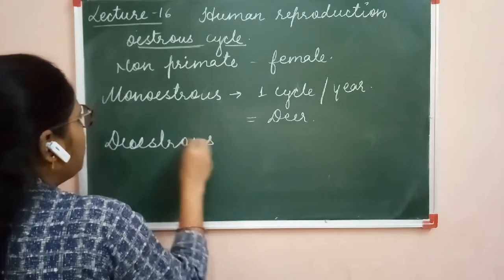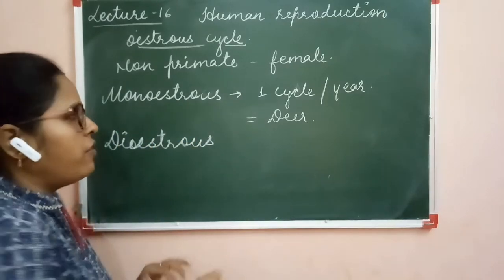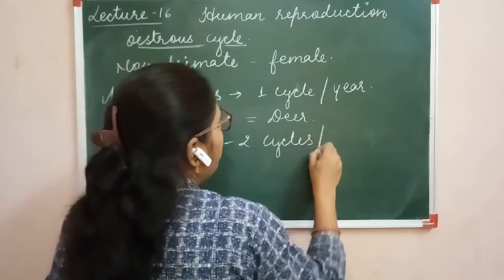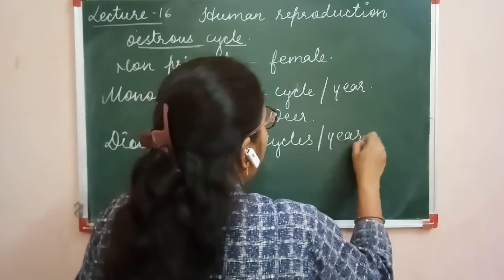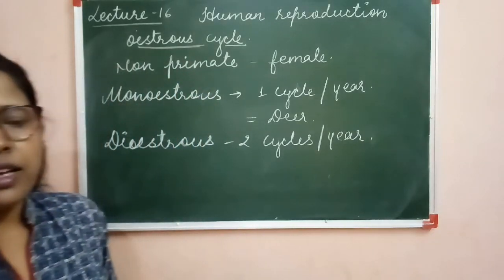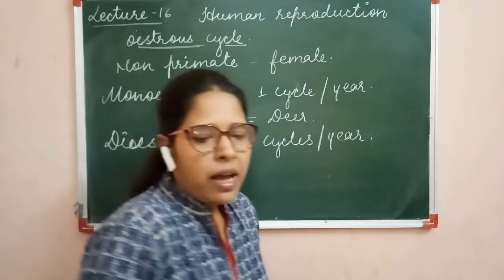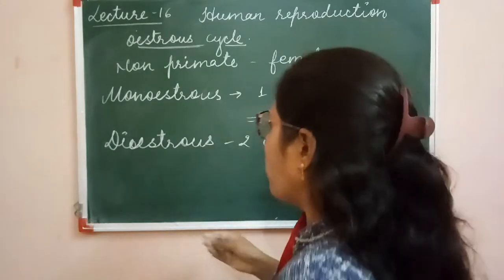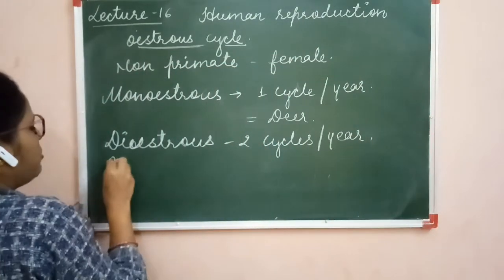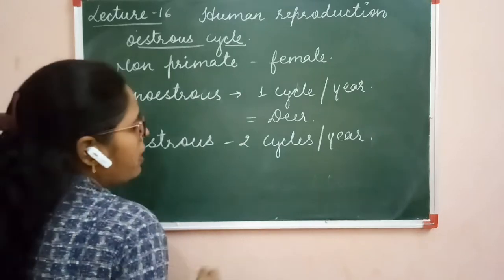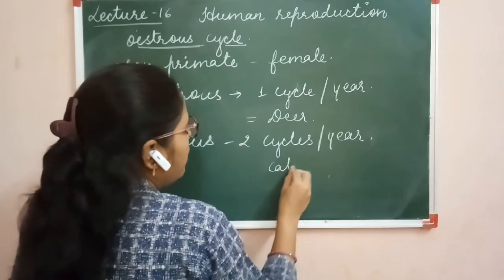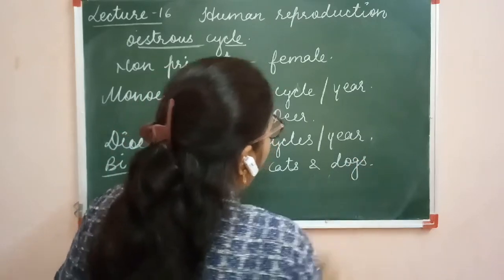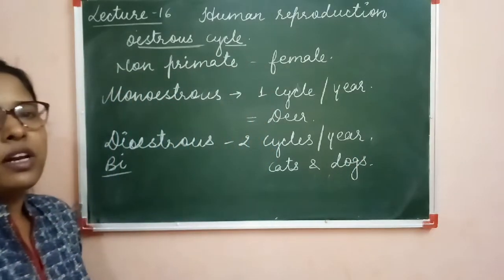Animals which have two estrous cycles per year are called diestrous or biestrous animals. For example, cats and dogs. These animals have two estrous cycles per year.